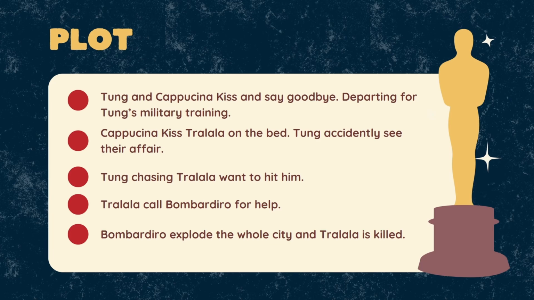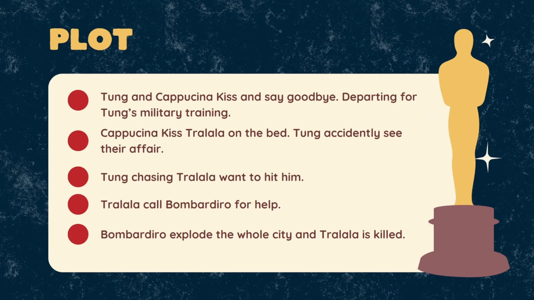The second one is Cappuccina kisses Dalalelo Dalala on the bed, and Tung Tung Tung Sahur accidentally sees that they are kissing in the bed, so he is very angry.